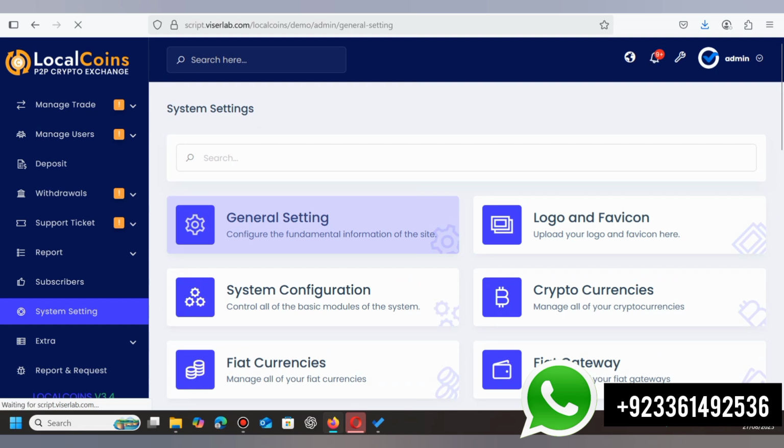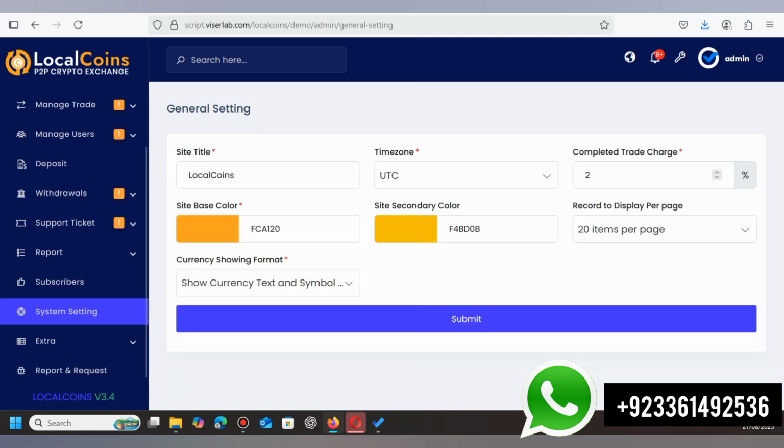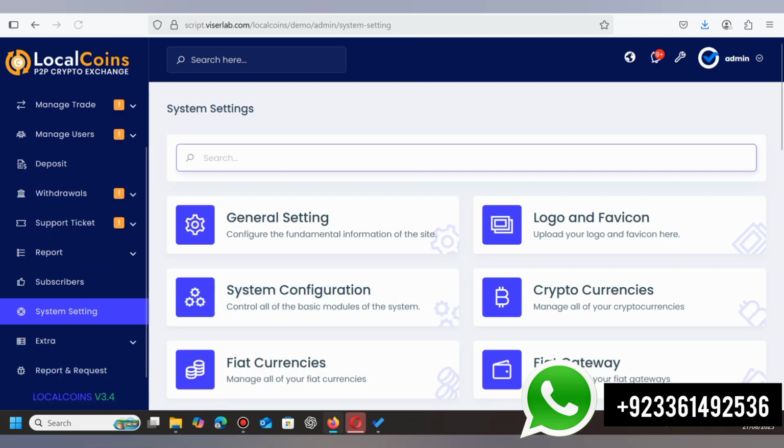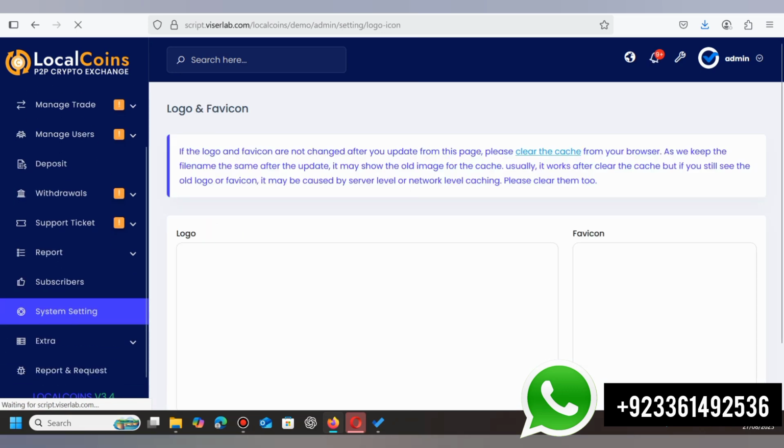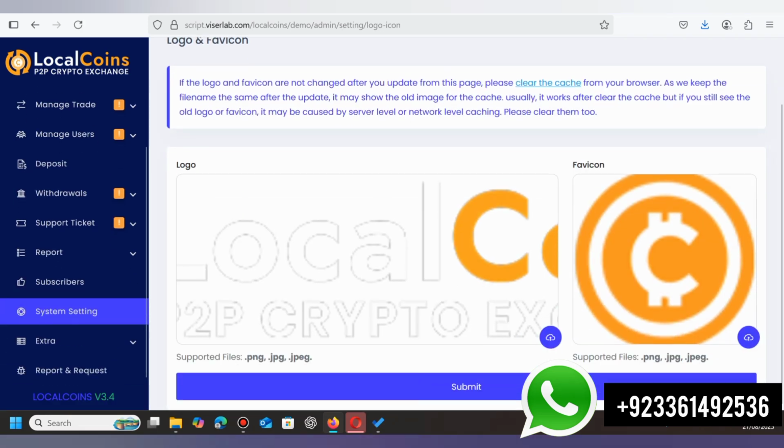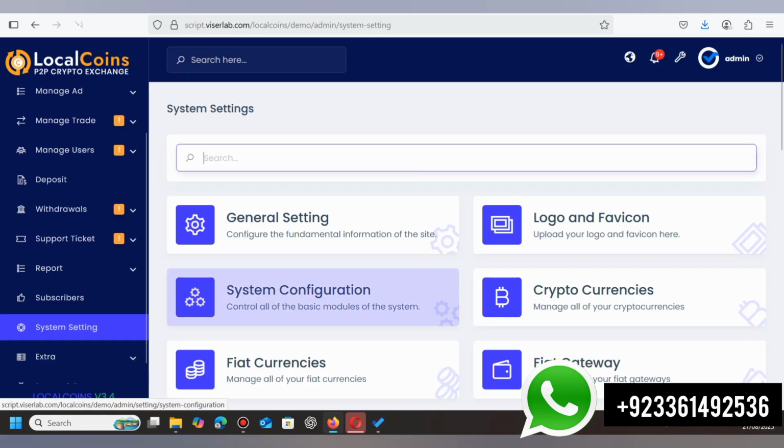From this section you can control the fundamental settings of the website, like you can change the site logo, time zone, color, reported display per page, and currency as well. And here the second option is logo and favicon. From this section you can upload your own logo and favicon. So after uploading the logo, you will get your own logo on your website.